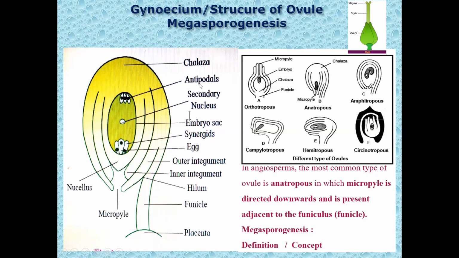They together form the antipodals. They are nutritive cells and they disorganize towards the end of fertilization.